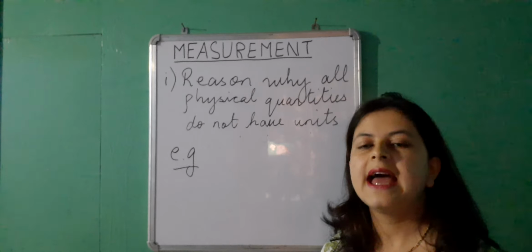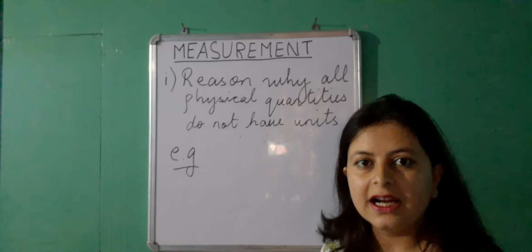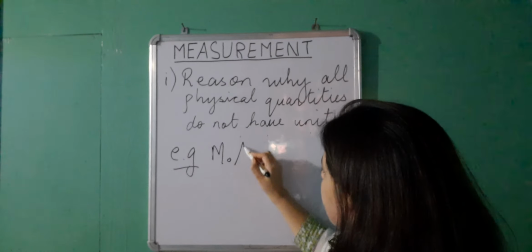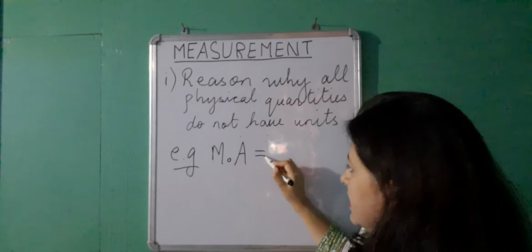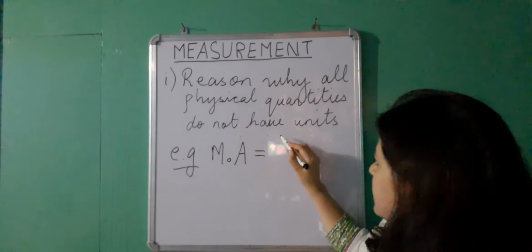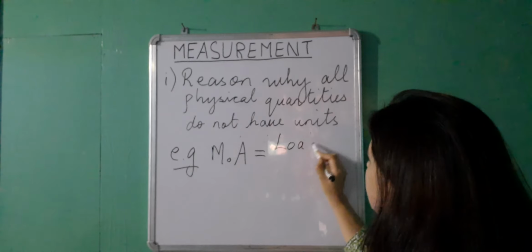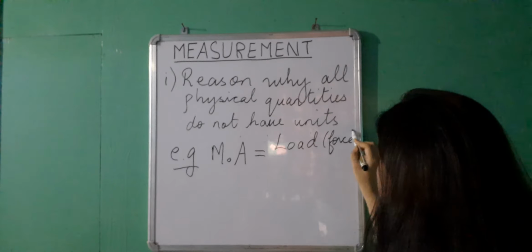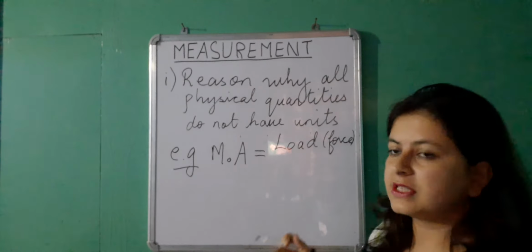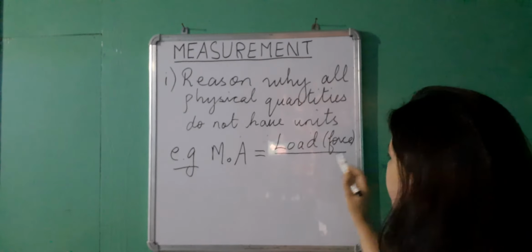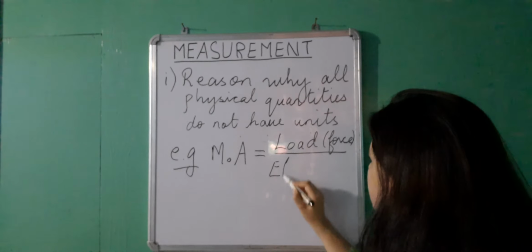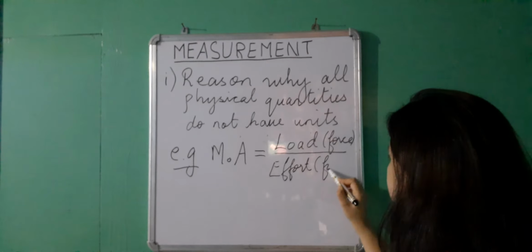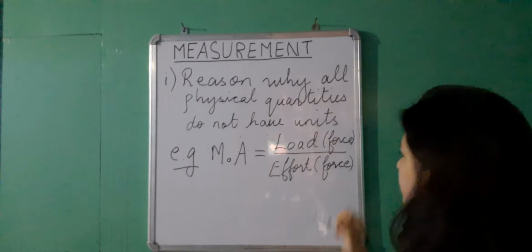A machine has something called mechanical advantage. The formula for mechanical advantage is load, which is a kind of force which we are going to overcome using the machine, divided by effort. The effort is also a kind of force which we are going to apply on the machine.